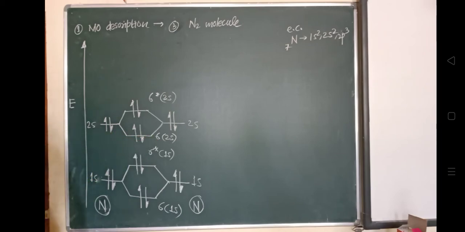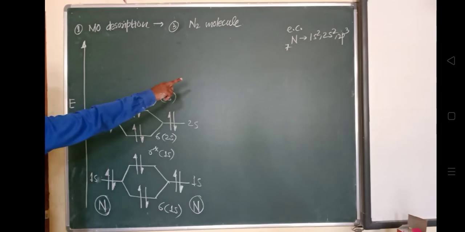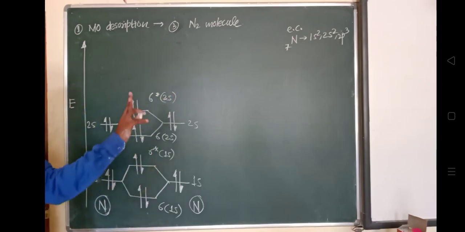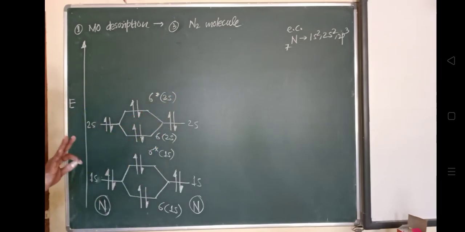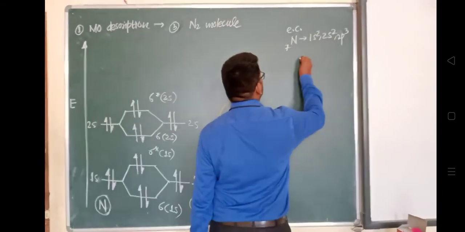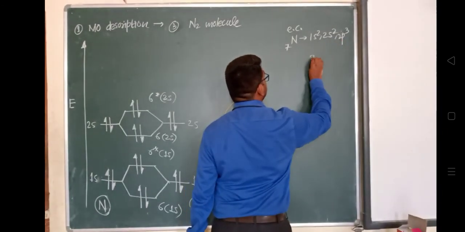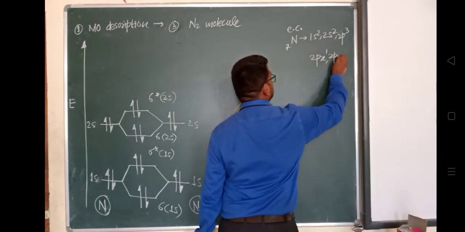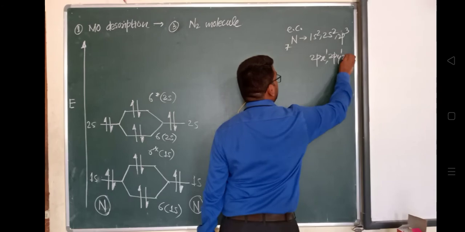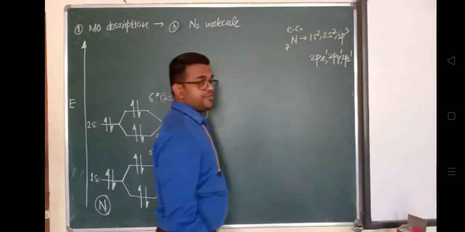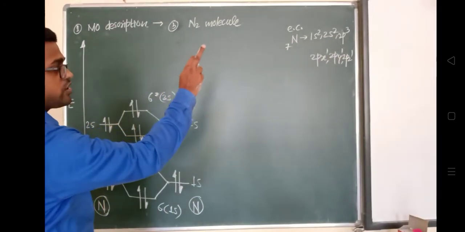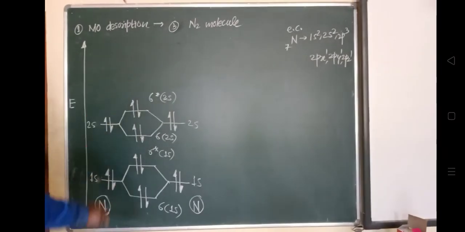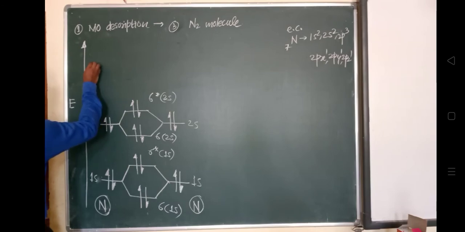Now lastly, in the 2p orbital, a total of 3 electrons are present, and you know very well how these 3 electrons are present. When we say 2p3, it means one electron is present in the x orbital, one in the y orbital, and one in the z orbital. We will represent this in a different way.